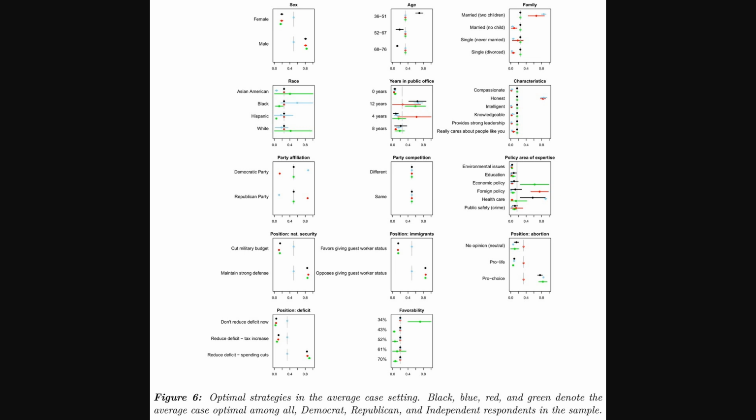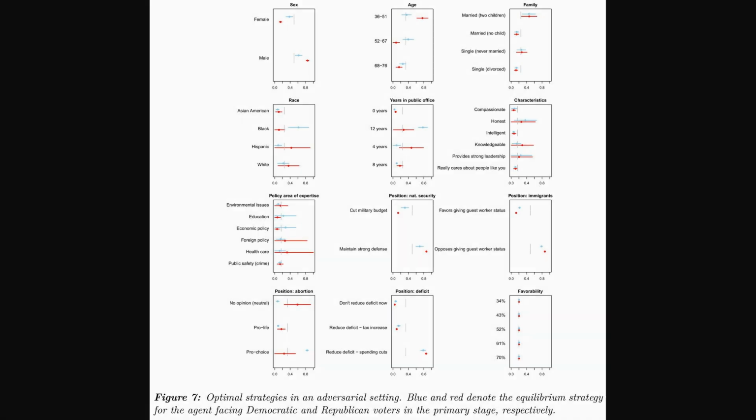The colored dots, black, blue, red, and green, show the suggested ideal probability for each feature, optimized for all voters, or specifically for Democrats, Republicans, or independents. This visualizes that optimal stochastic intervention, a strategic mix of traits, illustrating how ideal profiles can differ significantly depending on the target audience.